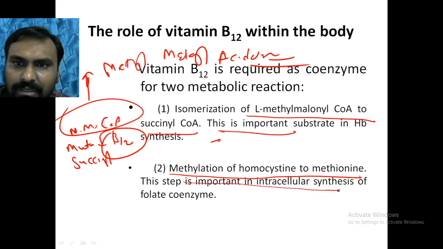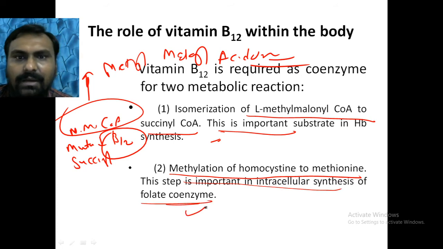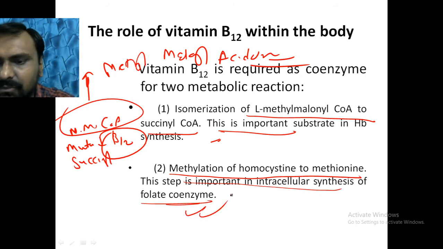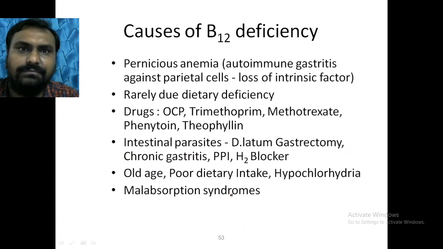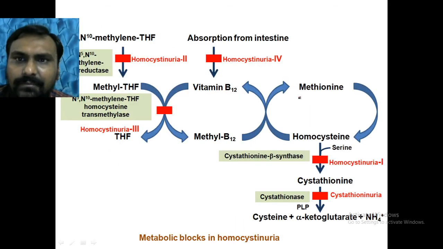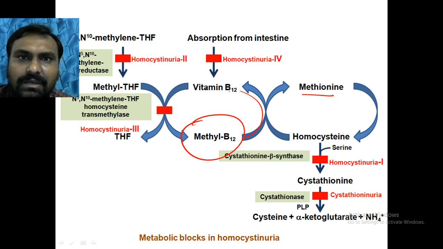Then methylation of homocysteine to methionine. This step is important in intracellular synthesis of folate coenzyme. So this is why vitamin B12 has a very important role. We can see here methionine is converted to homocysteine. Homocysteine can be converted back to methionine with the help of methyl B12. And B12 is again converted to methyl B12 with the help of methyl tetrahydrofolic acid.